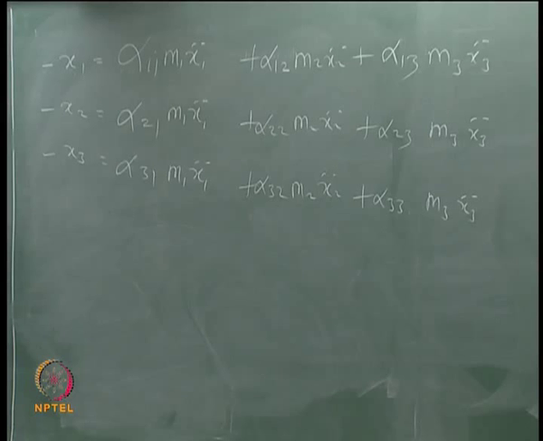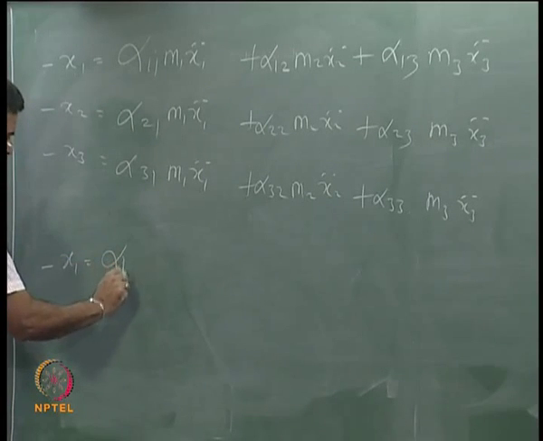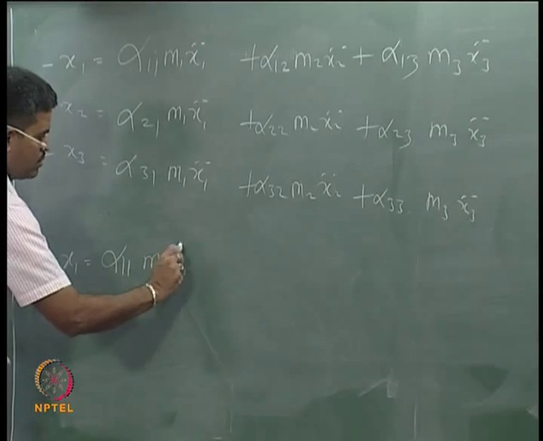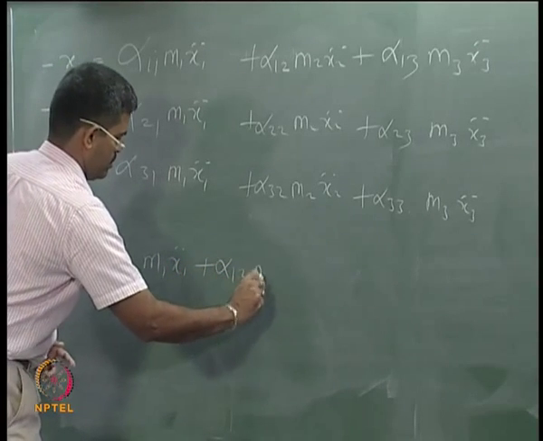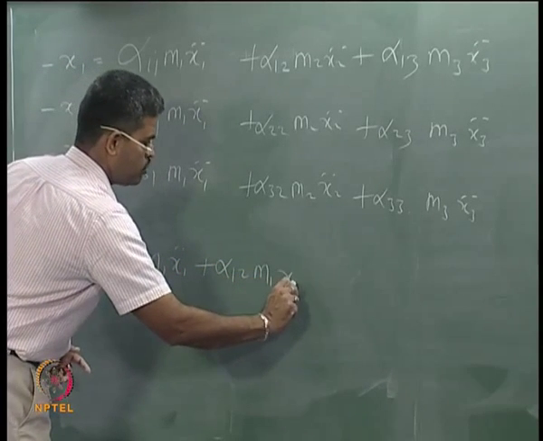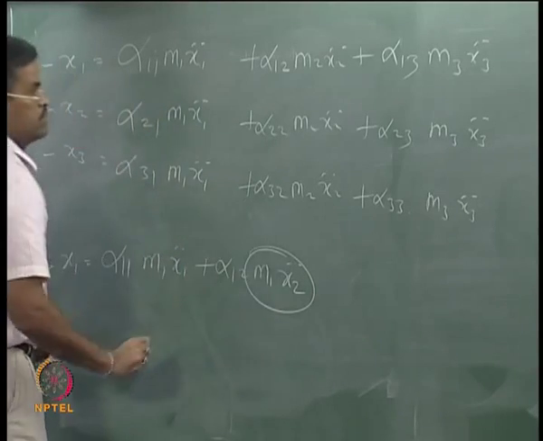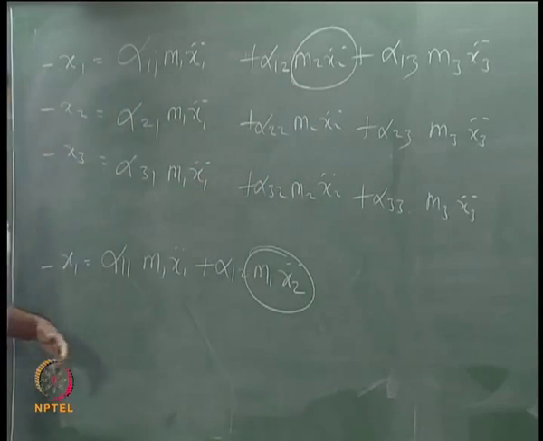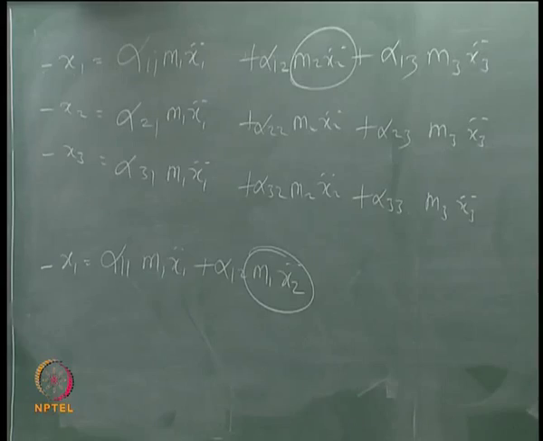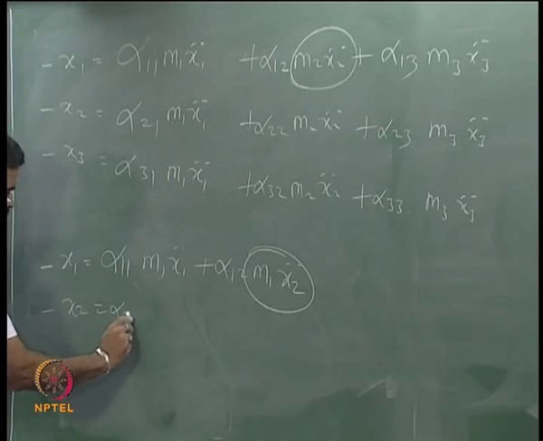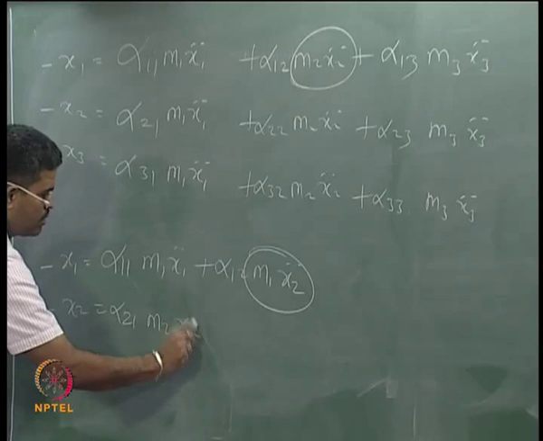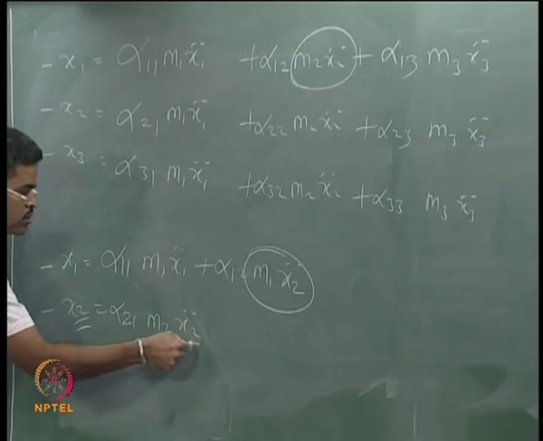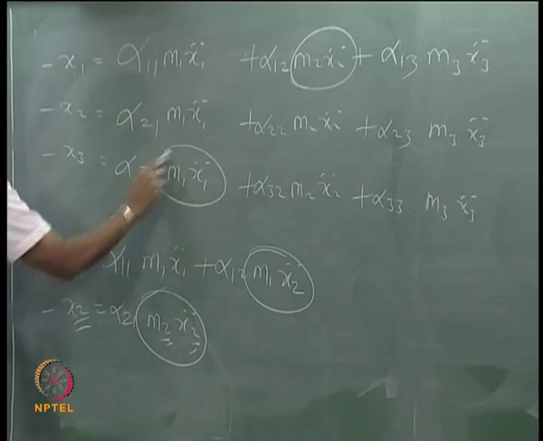For example, if you start writing it like this, 1 by 1, you will tend to make a mistake here which is not correct. Or you will tend to make a mistake here thinking that this is 2, this is 2, which is also not right.